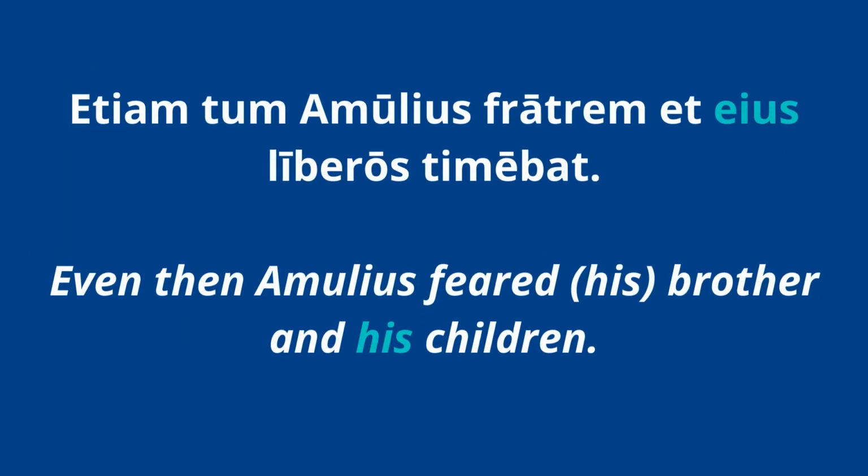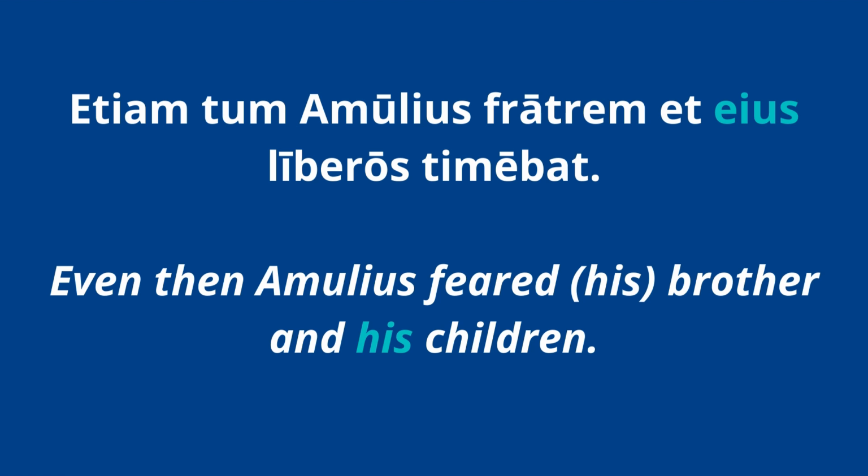Here's another one. "Etiam tum Amulius fratrem et eius liberos timebat." So even then, Amulius feared his brother, fratrem, "his" is implied, and eius liberos, his children. Eius is the genitive singular form of the third person pronoun. Okay, so how did I know it was "his"? Well, it's because of the antecedent. If I were to look at that third person pronoun chart, you would see that eius is the genitive singular form for masculine, feminine, and neuter.